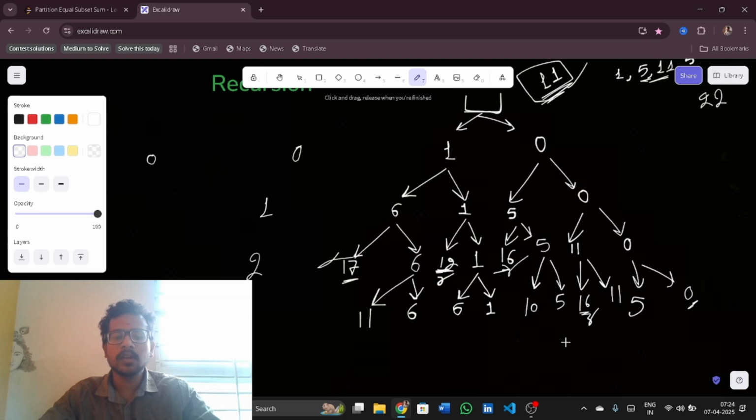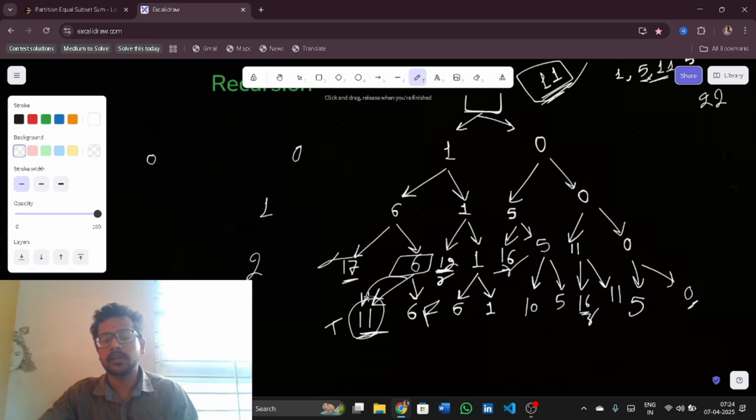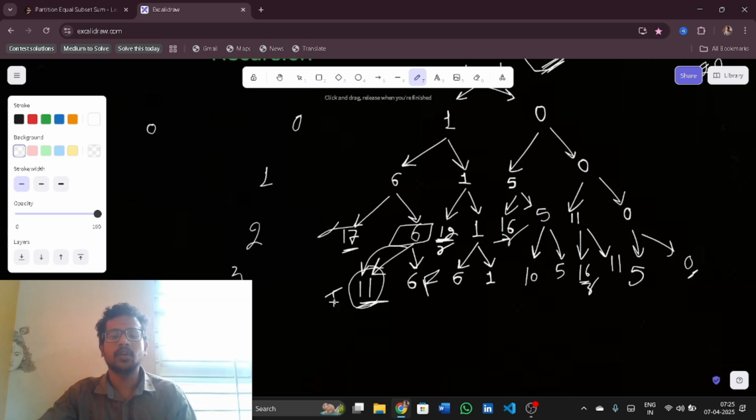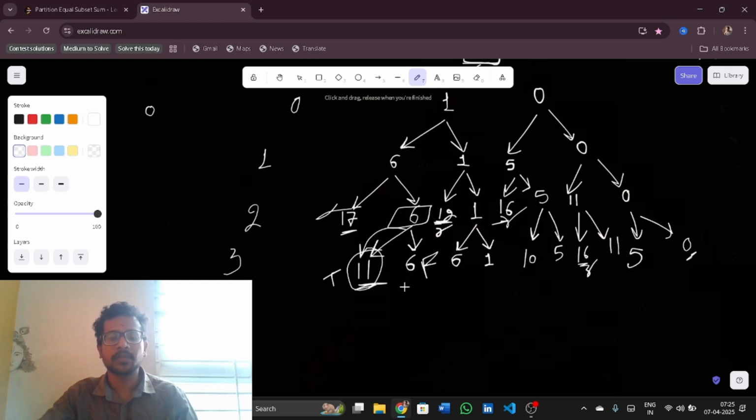Now what is the intuition here? If it is equal to 11 at this point, I will return true, but here it is returning false. So at this point it should go and check whether taking will give me true, or not taking will give me true. If either of them gives me a true, then I will return true at the last.